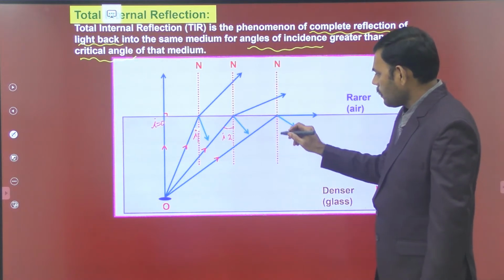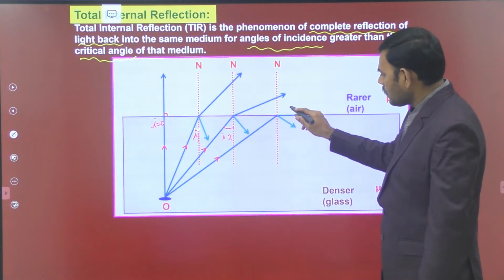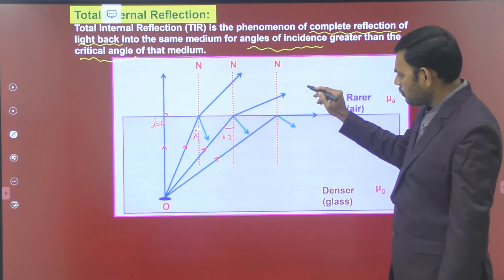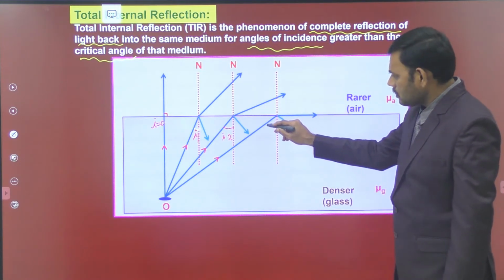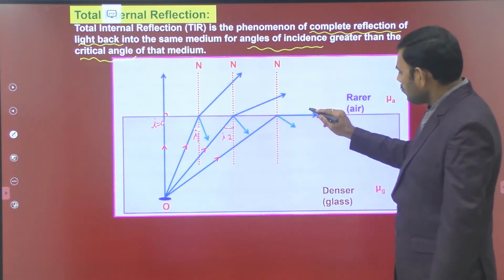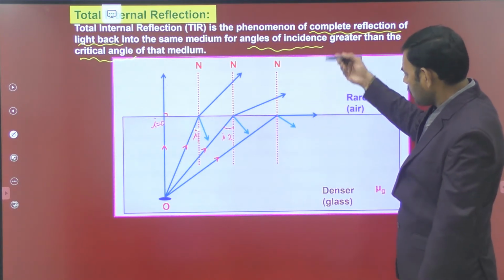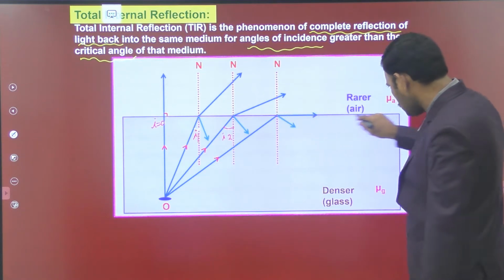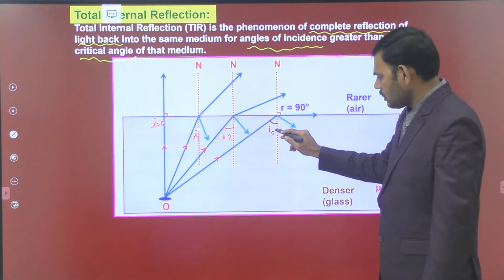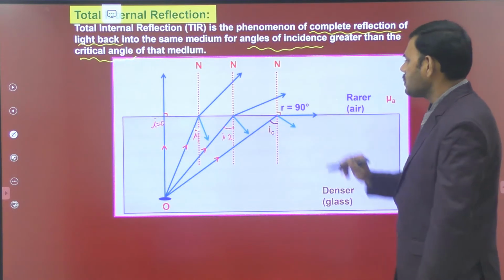So this is the normal. Here, at this particular angle of incidence, the refracted light ray has angle of refraction 90 degrees. This is a very important point. For this peculiar light ray of a certain angle of incidence in the denser medium, the refracting angle in the rarer medium becomes exactly 90 degrees, so the refracted light ray passes along the interface. Let us observe the values. This angle of incidence is IC, known as the critical angle, for which the angle of refraction is 90.